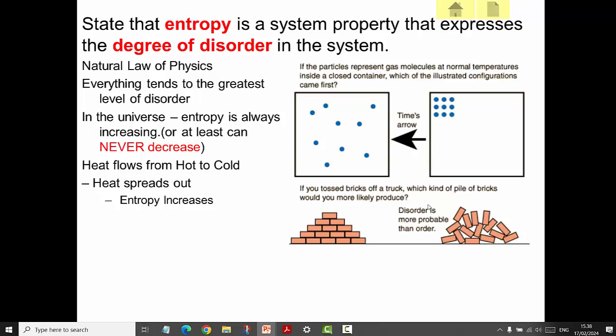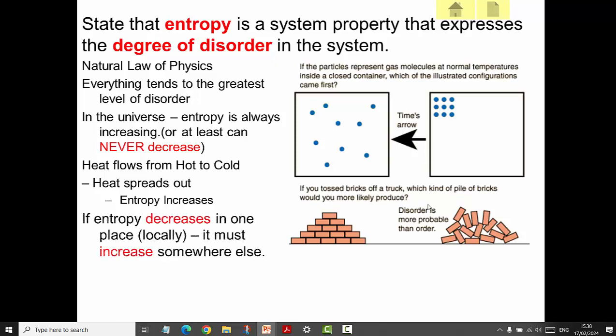That increases the possibilities, the combinations, and that will increase the level of disorder. Now, if entropy decreases in one place, and that can happen, it means it must increase somewhere else. There must be some mechanism that is making it decrease, but in engaging that mechanism, there will be an increase of entropy elsewhere, which must compensate for it.